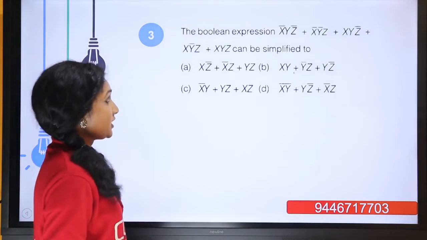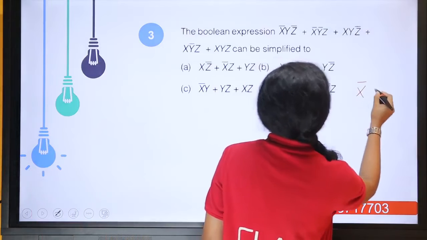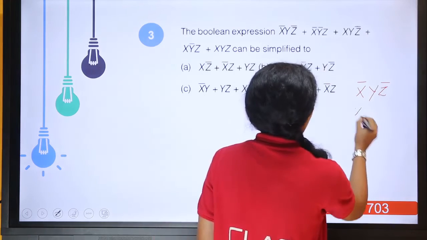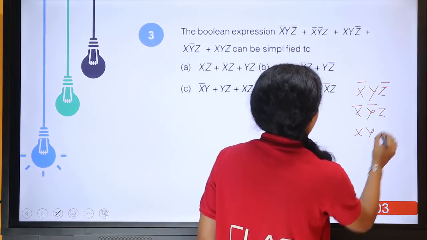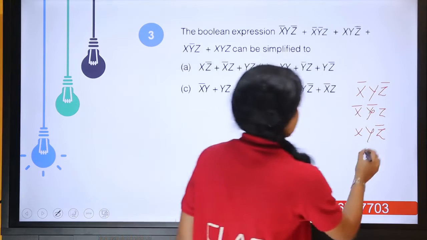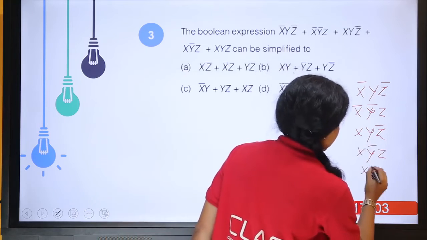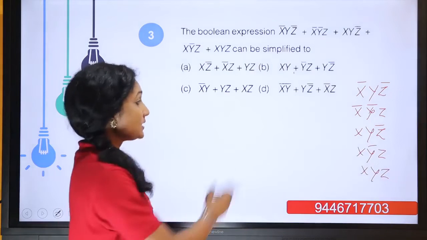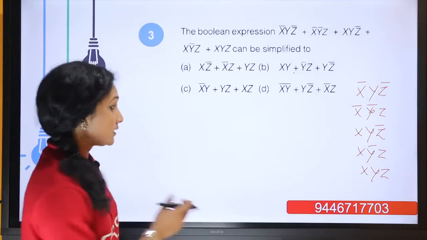The Boolean expression: we have x bar y z bar or x bar y bar z or x y z bar or x y bar z and finally x y z can be simplified to. We have to simplify this expression. So, we require a 3-variable K-map. Here it's a 3-variable one.